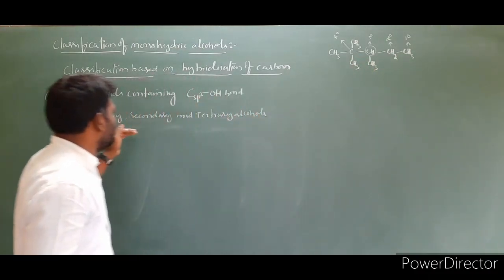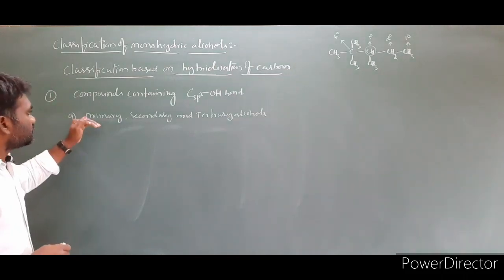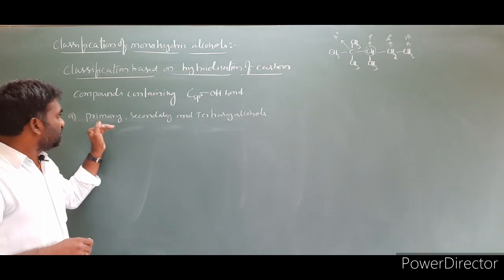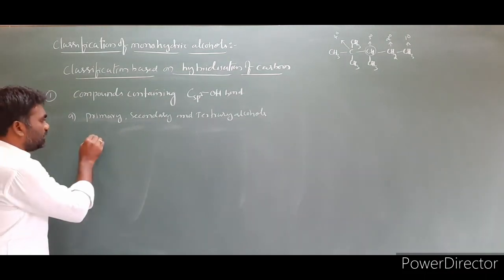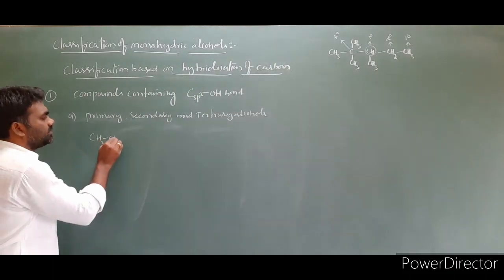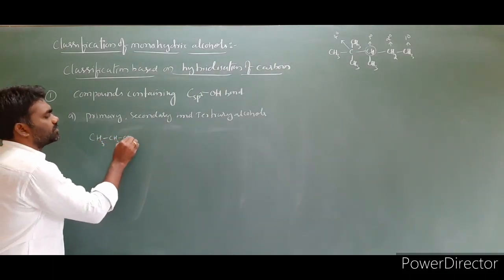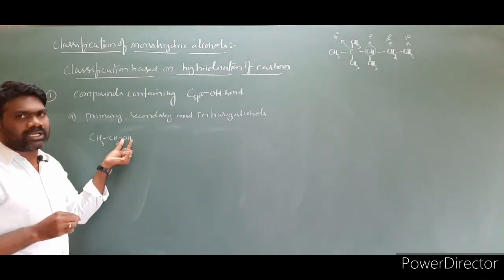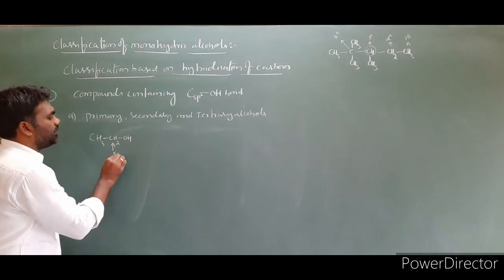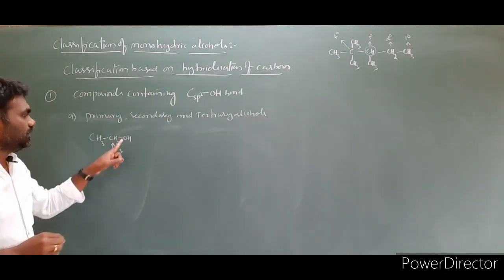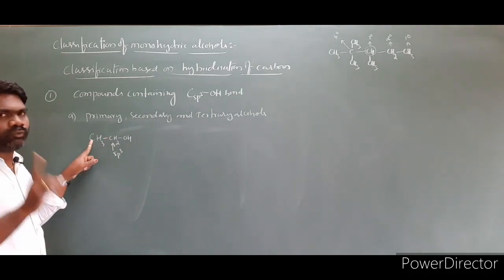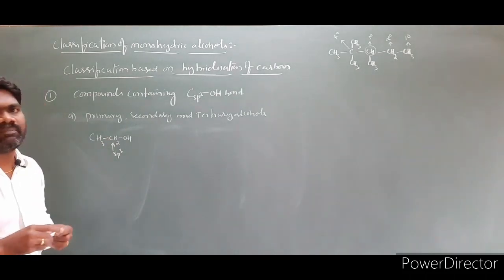Now coming to this topic, the fundamental topic: primary, secondary and tertiary alcohols. Primary alcohol means the OH attached carbon, I am writing first, CH3CH2OH. The OH attached carbon is attached to only one carbon, and this carbon is sp3 hybridized. This point is very important: the OH group attached carbon must be sp3 hybridized and must be attached to only one carbon. So this is a primary alcohol.